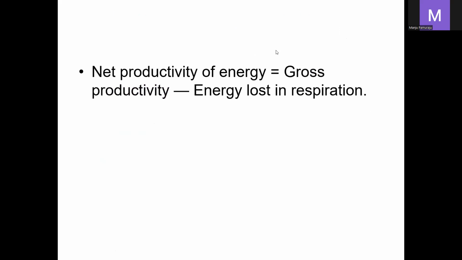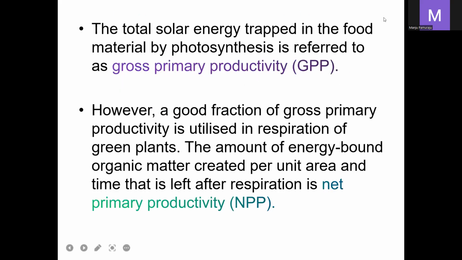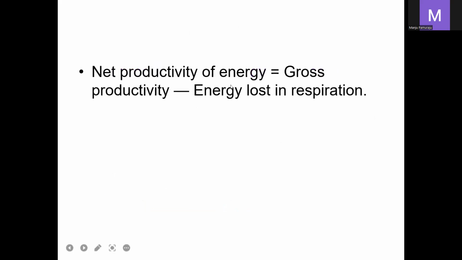Gross primary productivity means the total amount of energy which is synthesized by green plants. Whereas net primary productivity means that after synthesizing food material, some of the energy is used by plants for their respiration. After utilizing it for respiration, the remaining amount of energy present in these producers is called net primary productivity. So net productivity is gross primary productivity minus energy lost in respiration. It gives the net.